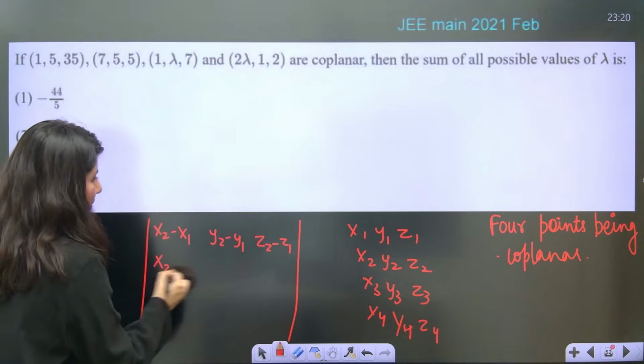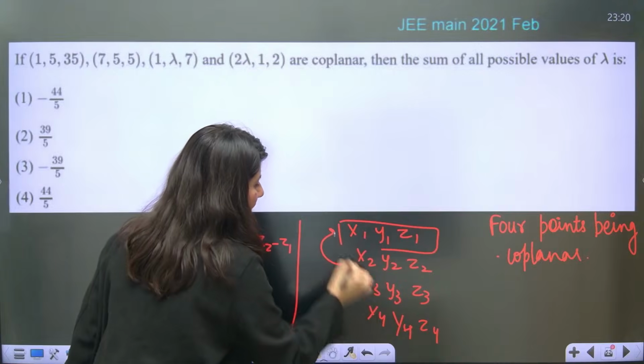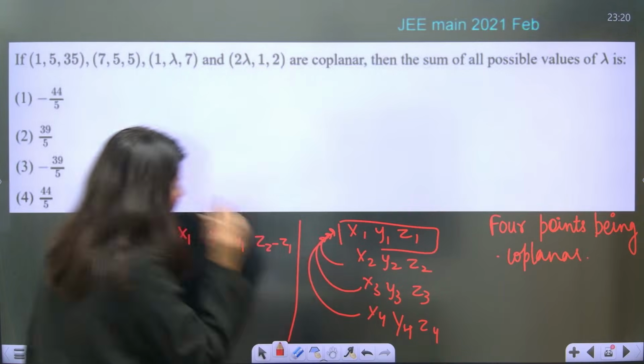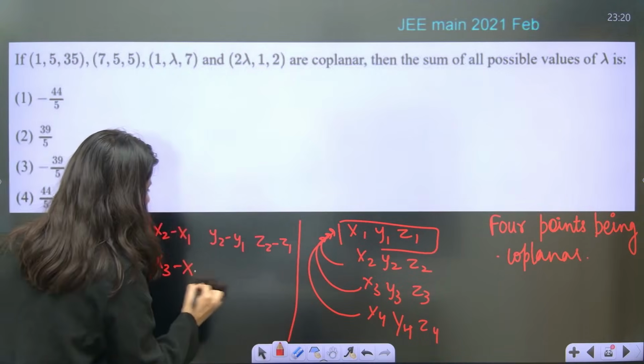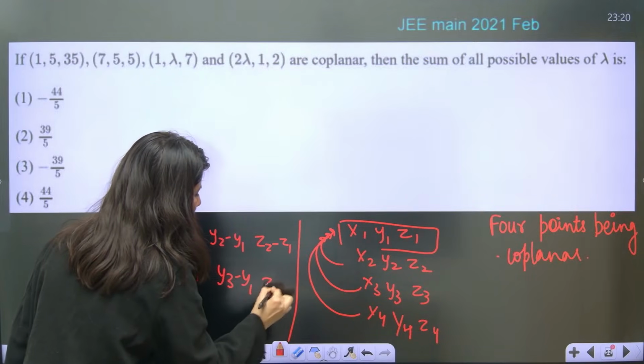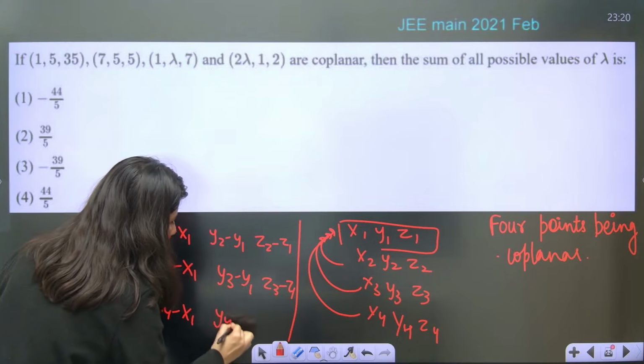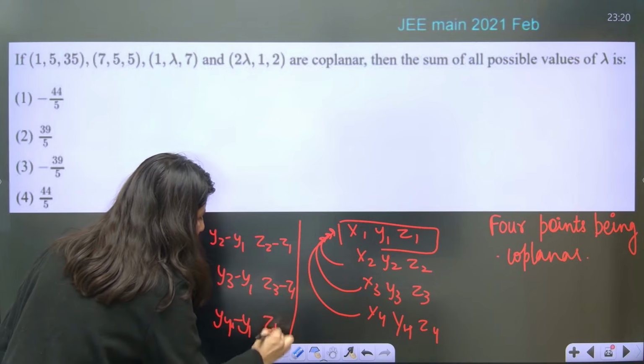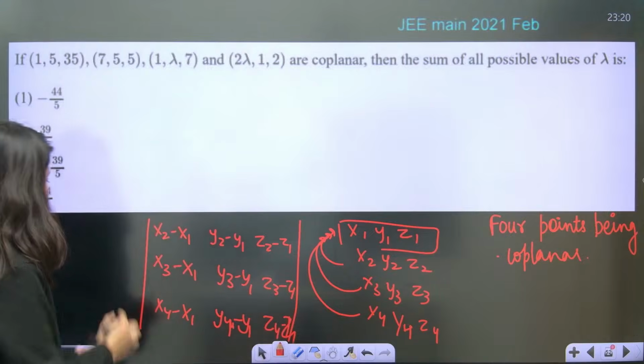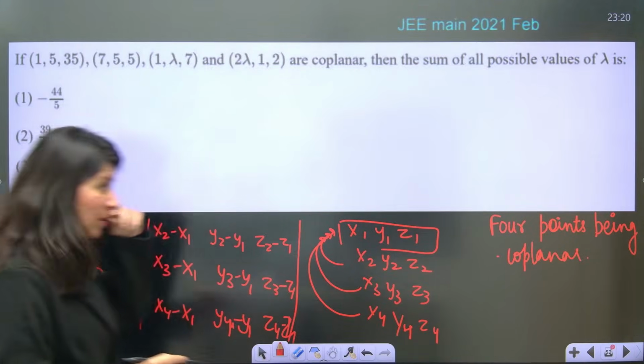See, this is fixed. x3 minus x1, y3 minus y1, z3 minus z1, and x4 minus x1, y4 minus y1, z4 minus z1. This should be equal to 0. This is what you have to apply.